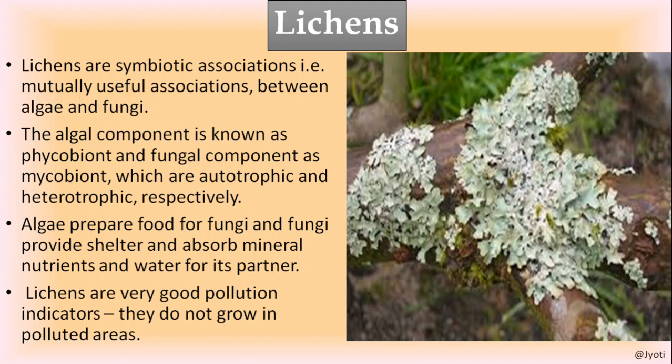So you will never find these lichens where there is air pollution. Suppose there is an area where previously there was no air pollution, you can find plenty of different types of lichens. But once the air gets polluted, they disappear. So the disappearance of lichen is the indicator of air pollution.